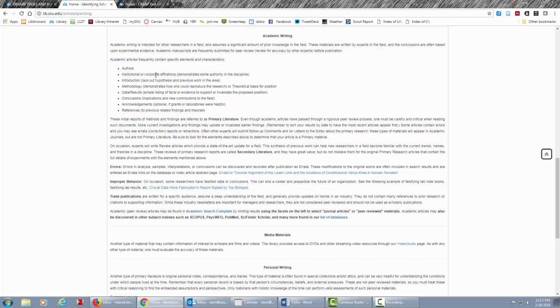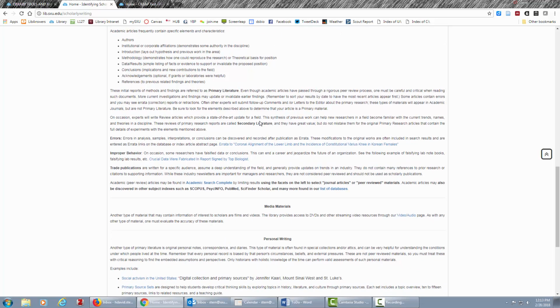Again, who is the author? Where do they come from? An introduction that lays out the hypothesis and builds on the previous work, so there are references. An actual methodology that can be reproduced, data that can be studied, conclusions based upon that data, and then references to the prior works. Those are the kind of things that are academic writing.